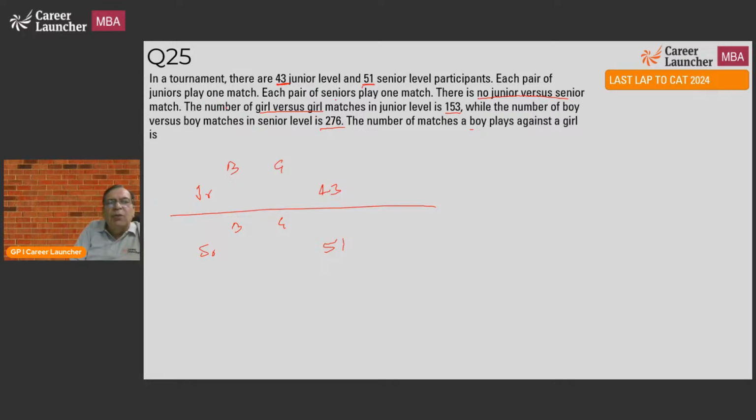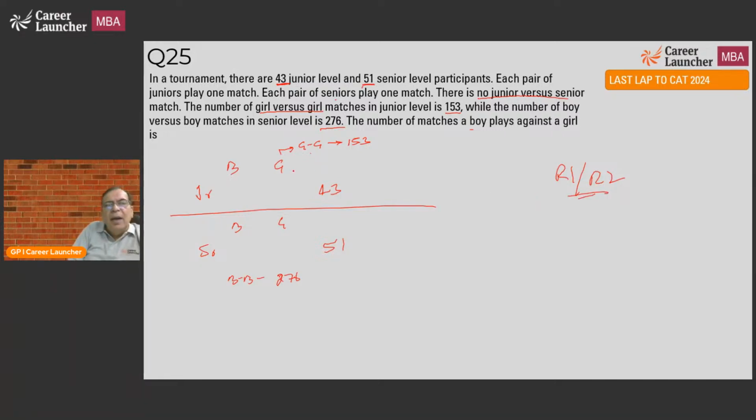The number of girl versus girl matches at junior level is 153, while the number of boy versus boy matches at senior level is 276. Round 1. If you think it is time consuming, round 2, but this is definitely to be an attempted question.